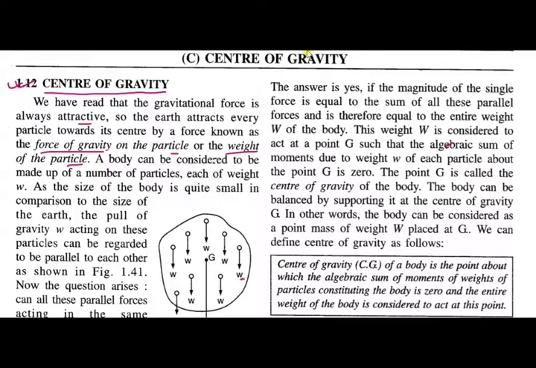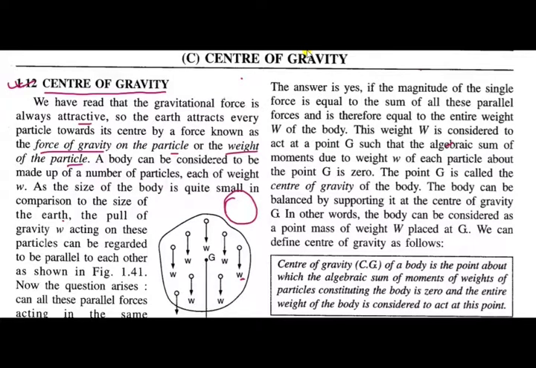See this picture. As the size of the body is quite small in comparison to the size of the earth, the pull of gravity W acting on these particles can be regarded to be parallel to each other. Suppose this is the particle and here is the earth.